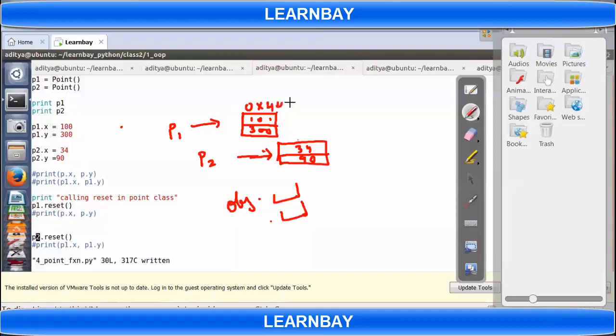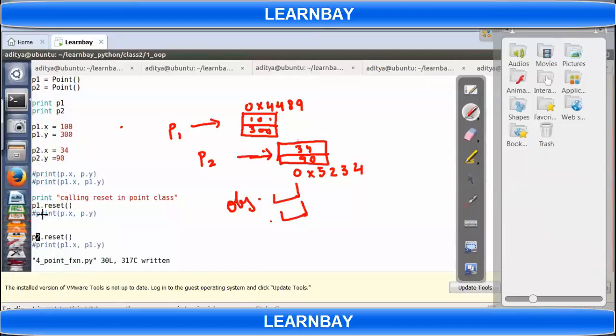Okay. So what is self? Self is nothing but P1. Whoever is calling that function or whoever is accessing that data member, self is that.